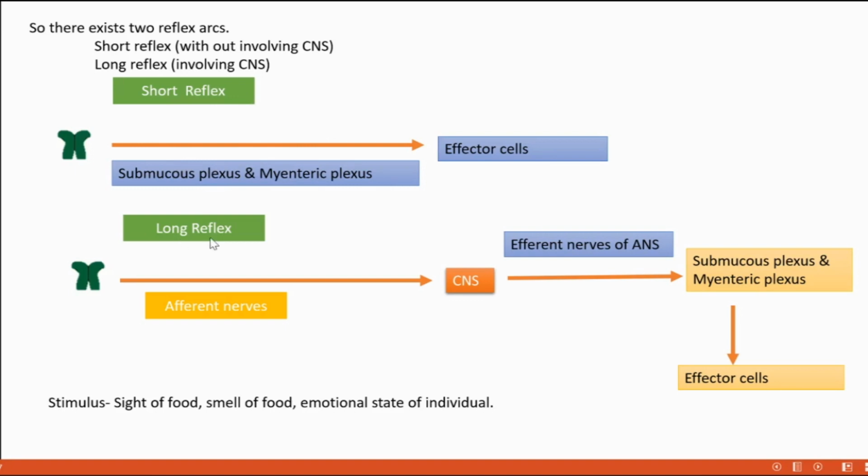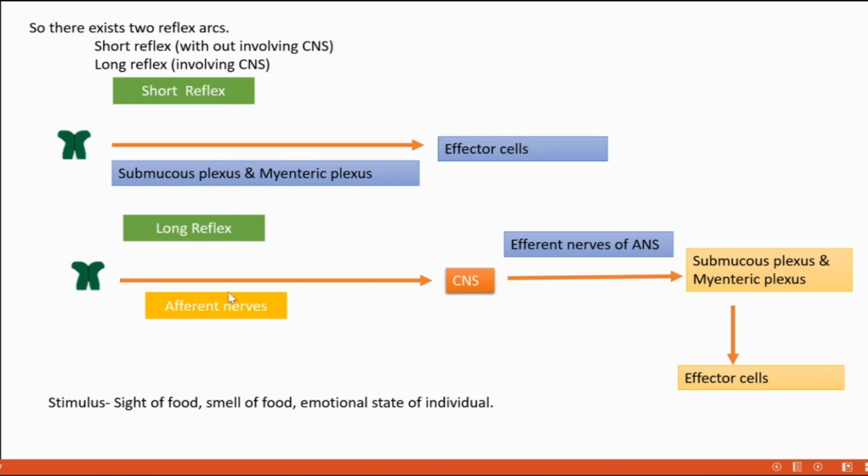Then come to long reflex. When on reception of the stimulus by the receptor, that stimulus is sent to the central nervous system through afferent nerves. Afferent nerves are the types of nerves always taking impulses or messages to the central nervous system.